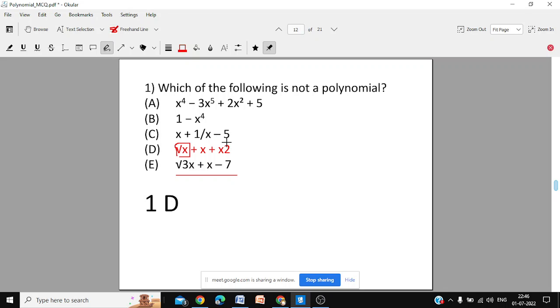So it should be power 2 anyhow. So these are okay: x power 1, x power 2. But x power square root of x will mean actually x power half, so you will get a fractional power. The letter, the alphabet, cannot be under root. The number can be under root. Root 3 is allowed. Root 2 is allowed. Root 5 is allowed. Root 7 is allowed. But root x is not allowed. Variable cannot be under root. So the correct answer was 1D.